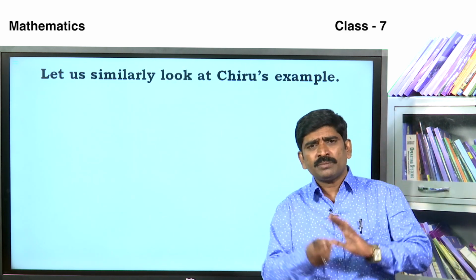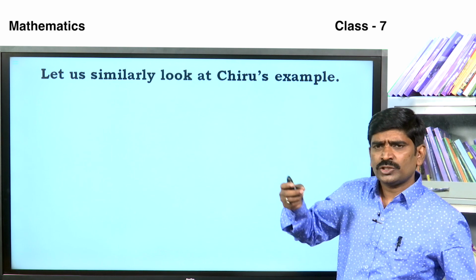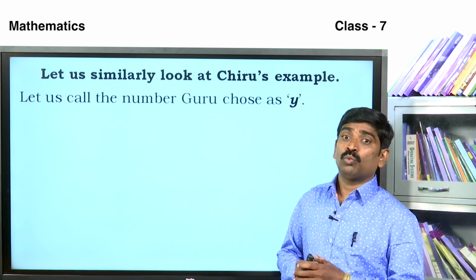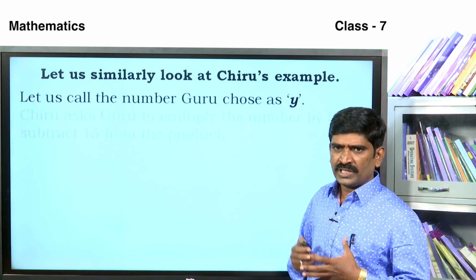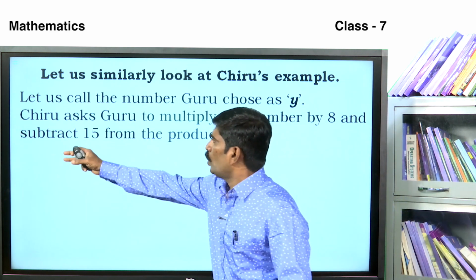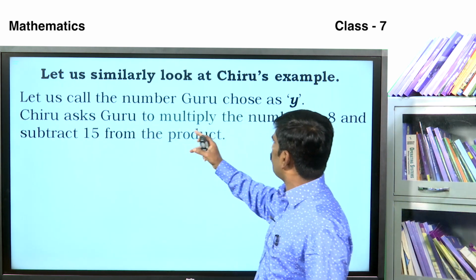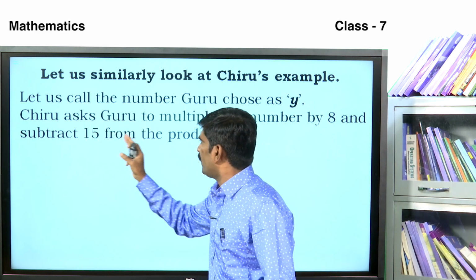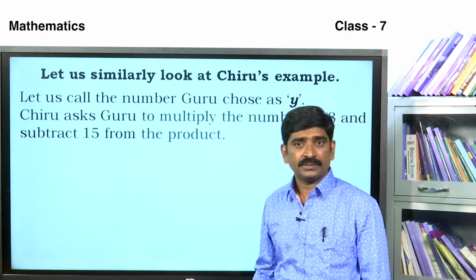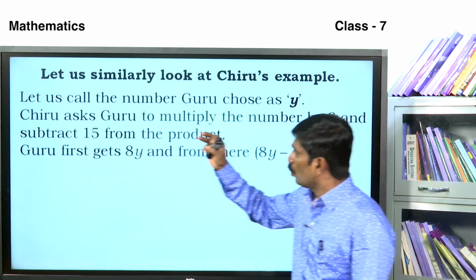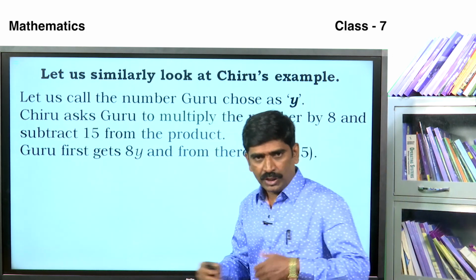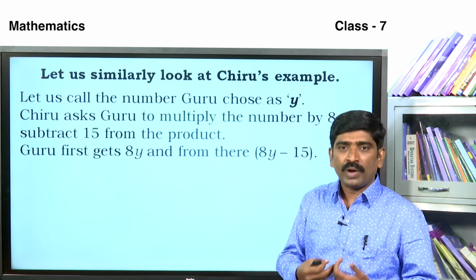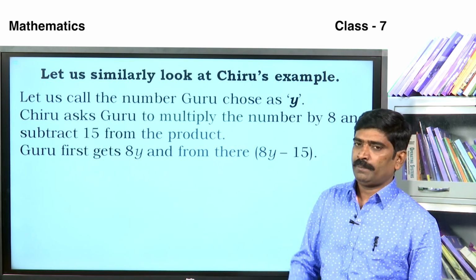Next, let us similarly look at Chiru's example. Let us call the number Guru chose y. Chiru asks Guru to multiply the number by 8 and subtract 15 from the product. Then Guru first gets 8y, and from there 8y minus 15.